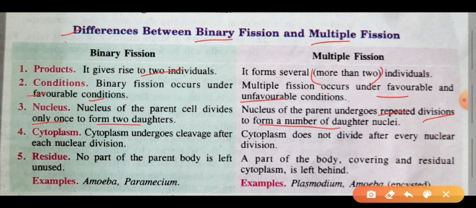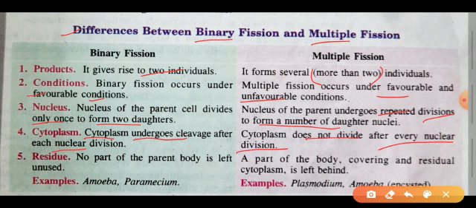The next difference point is the cytoplasm. The cytoplasm of the cell undergoes cleavage. Cleavage means division, that is, after each nuclear division. It means that the division of cytoplasm takes place after each nuclear division in the binary fission method, whereas the cytoplasm doesn't divide after every nuclear division in multiple fission.